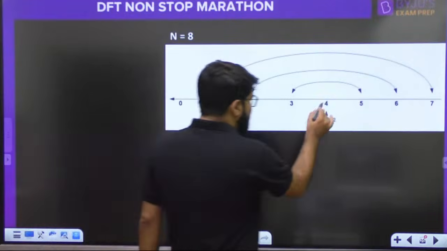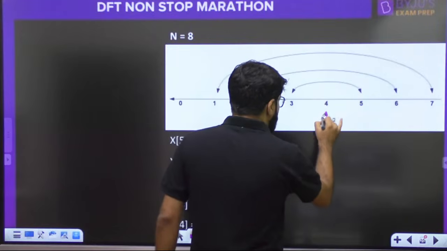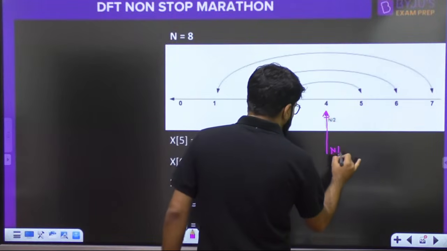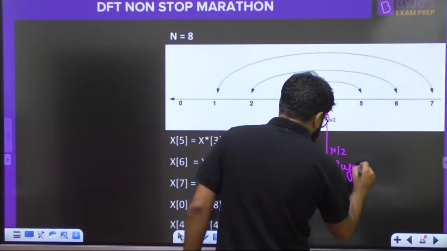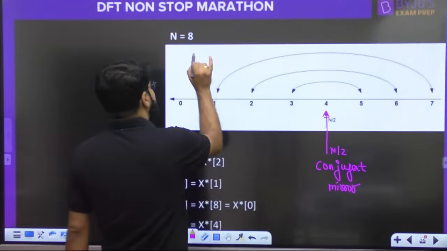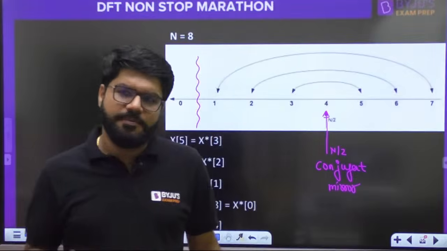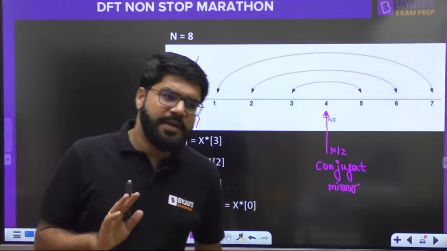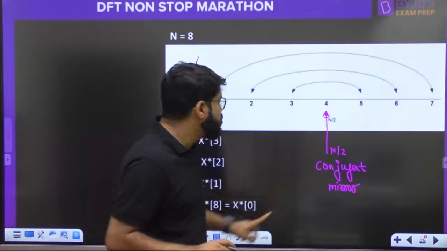So what I can say here is that this N by 2 can be known as a conjugate mirror. Not a mirror, but I can call it a conjugate mirror. Just like the folding I explained to you, separate the origin, and the rest of the values are related to each other through conjugate.